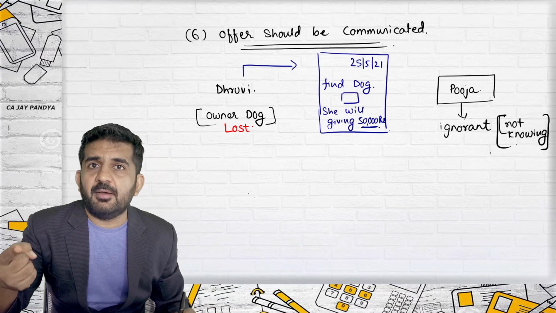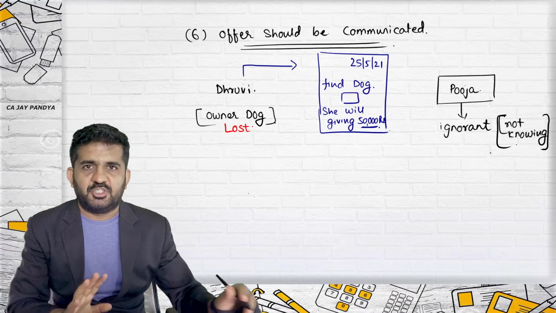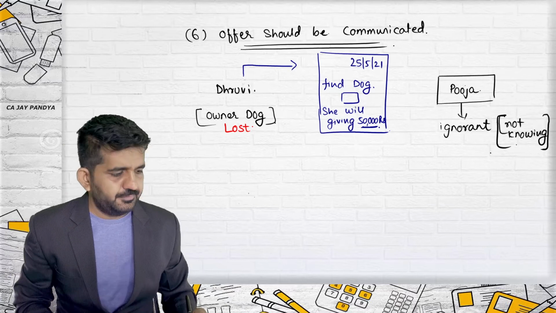Was Pooja knowing about this offer or not? Pooja normally does not read the newspaper. We are just assuming. And she was not knowing about this offer.